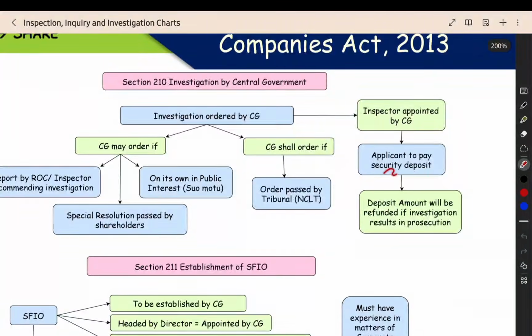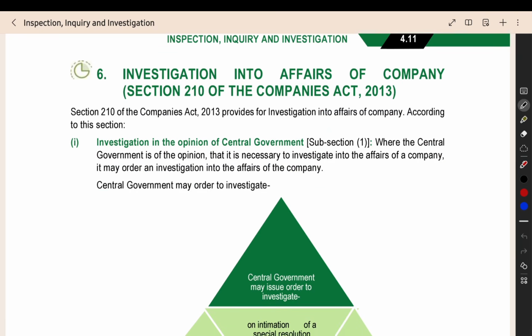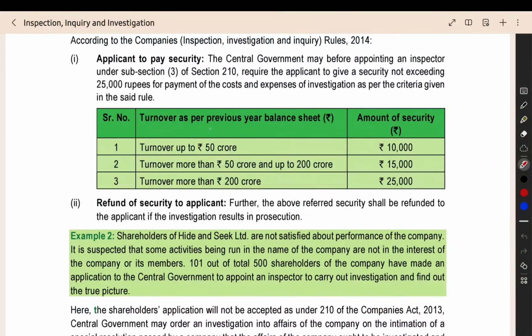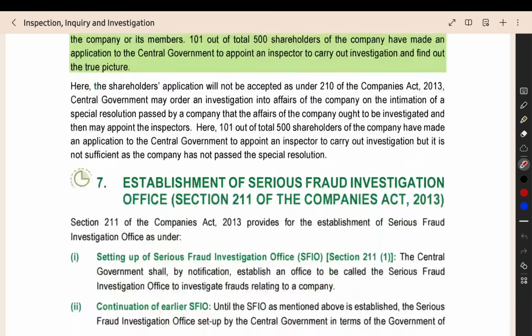This tabular column for the security deposit, that alone we can see now. So here in section 210, this is the particular tabular column. When the company's turnover, as per the previous year balance sheet, is up to 50 crore, 10,000 rupees is the amount of security. It is a very small amount when comparing with the turnover of the company. Then more than 50 crore, up to 200 crore, 15,000. More than 200 crore, 25,000 is the security deposit. So that they have given.